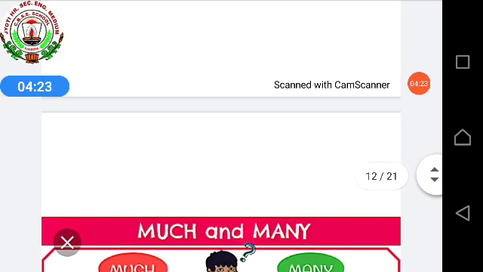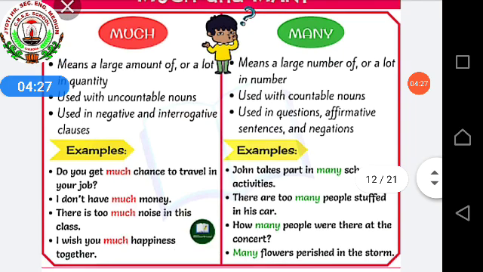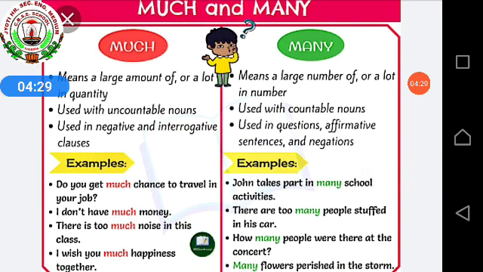Next, much and many. See, it's given in detail. Much means a large amount of or a lot in quantity. Many means a large number of or a lot in number. Much used with uncountable nouns.